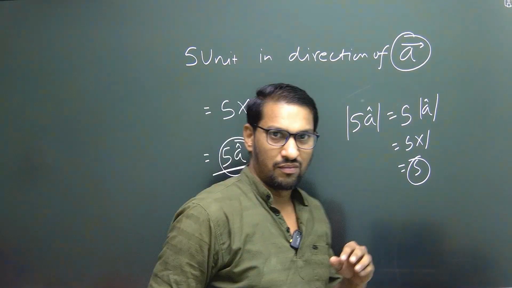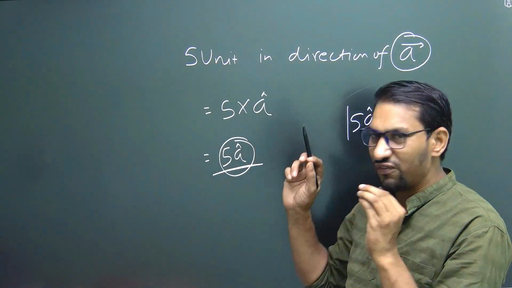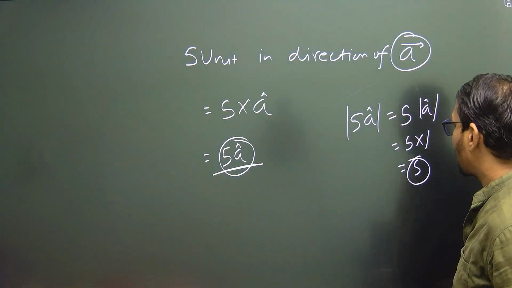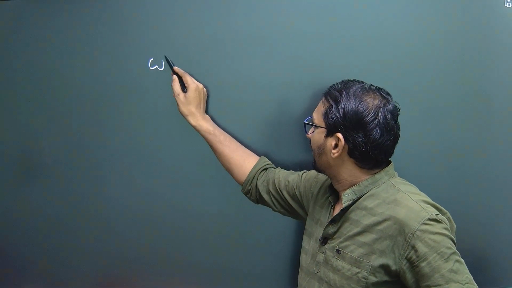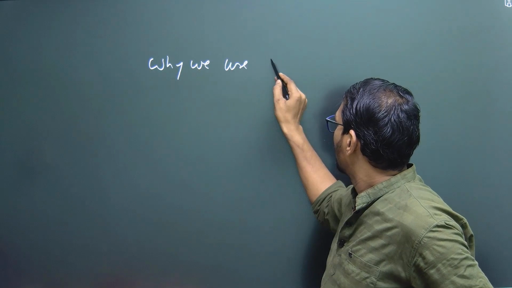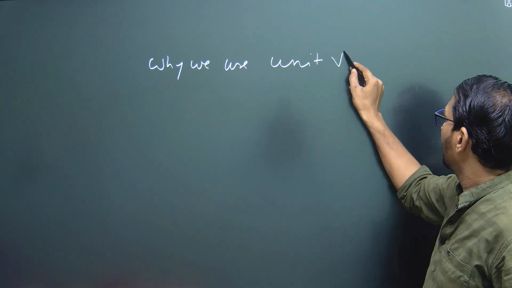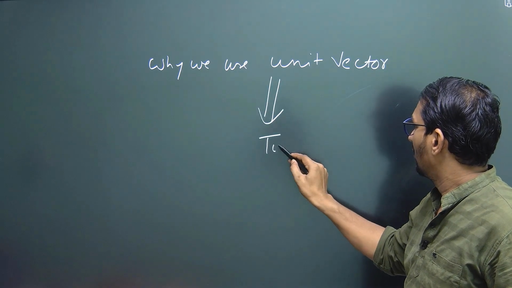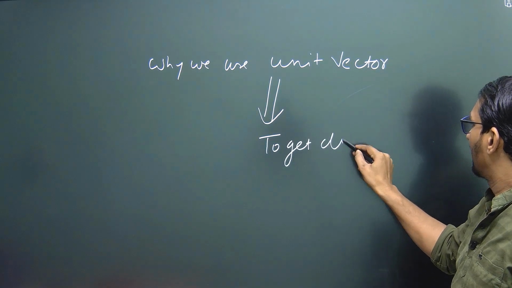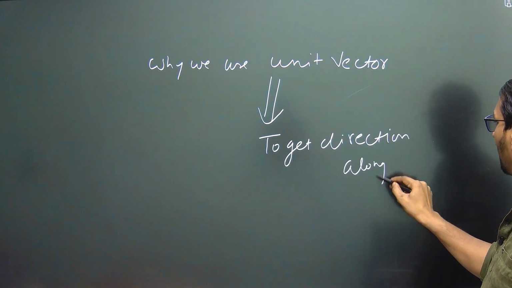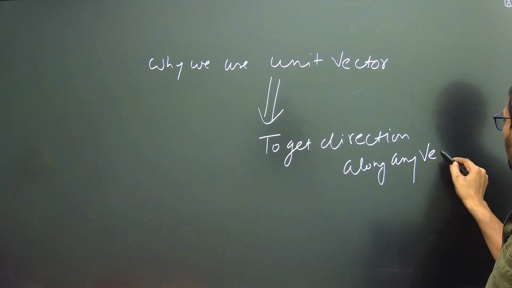So the objective of a unit vector is to give direction. So we can conclude that why we use a unit vector is to get direction along any vector.